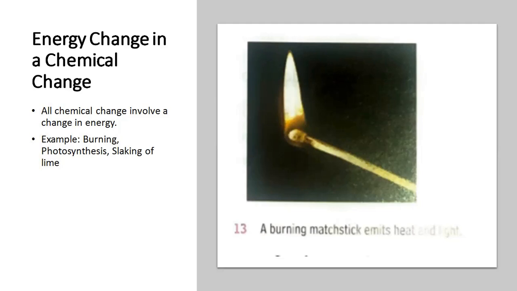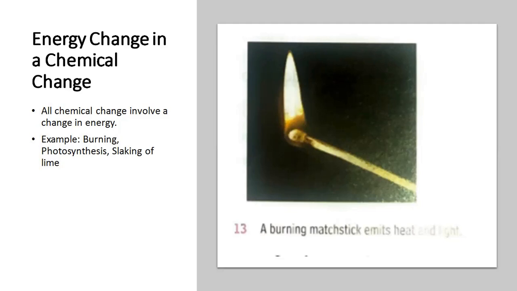Then next is photosynthesis. As you know, photosynthesis is a process in which the green plants make their food in the presence of chlorophyll and sunlight, and carbon dioxide and water are the raw materials. So in photosynthesis, chlorophyll, the green pigment of the leaves, absorbs sunlight and helps the plant to produce glucose and oxygen from water and carbon dioxide.